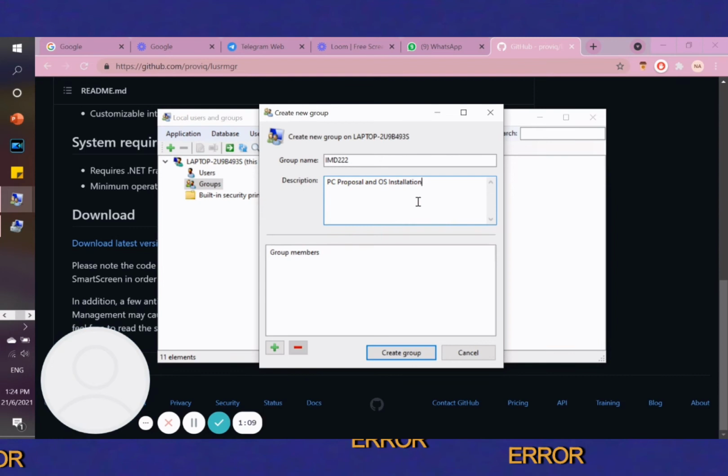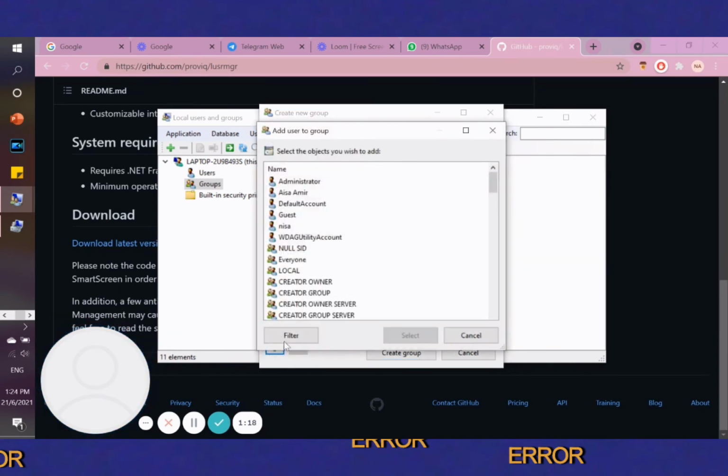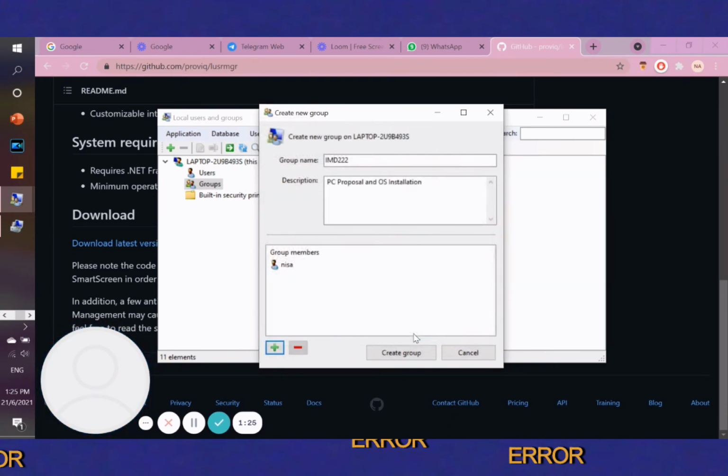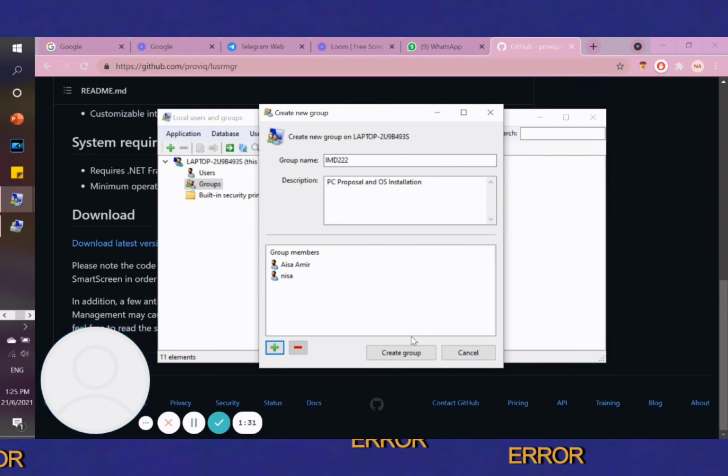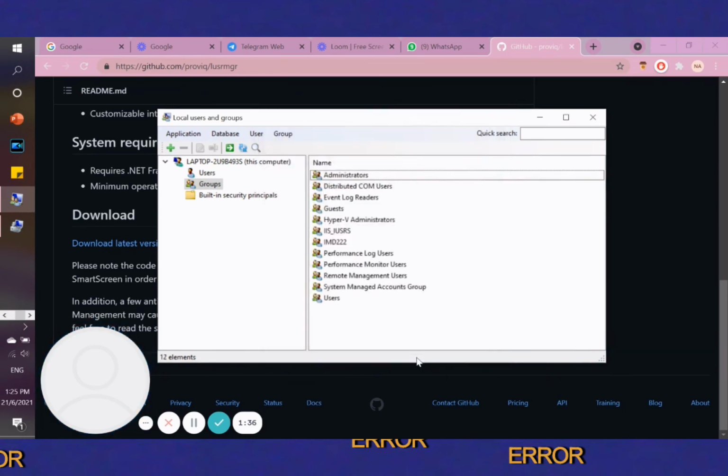Okay, so this part, which is where we're gonna add the group members. So to add the group members, click on this icon and add the members from here. For example, Nisa, select, again Amir, select, and then to create the group, we just have to click here, and then the folder will be here.